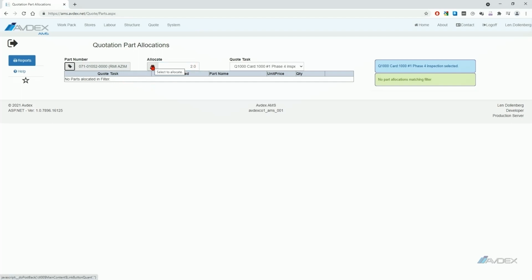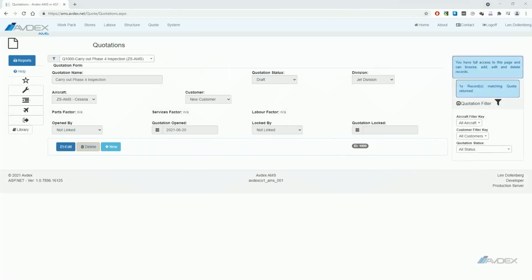Insert the quantity of the part to be allocated to the quote. Link the part number to a quote task. Click on the Issue This button. Note, when the quote is converted to a work pack, all parts in the quote will automatically be added to the parts requisition list for the stores to action.